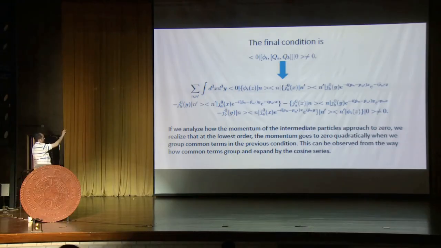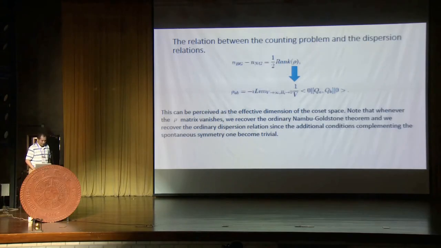In my case, I extended the spontaneous symmetry breaking condition to include the order parameter. When you develop it fully, you introduce an intermediate set of complete states, and you do the spatial integrations and assume space-time translational invariance for the charges. You reach the conclusion that when you concentrate on the neighborhood where the momentum goes to 0, the dispersion relation has to be quadratic. And this is the relation found by Murayama, Watanabe, and Brauner.